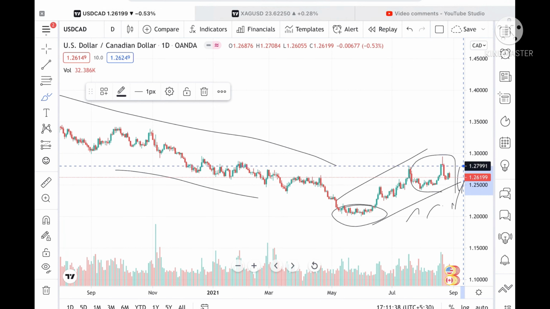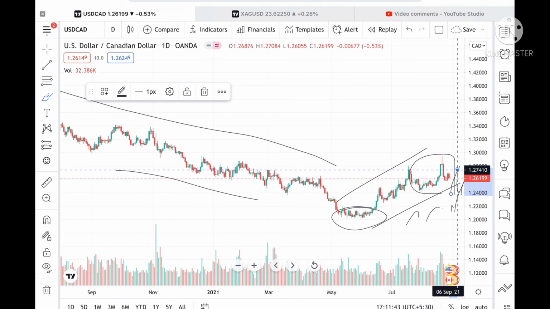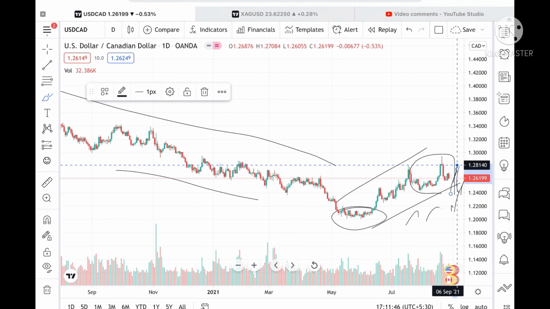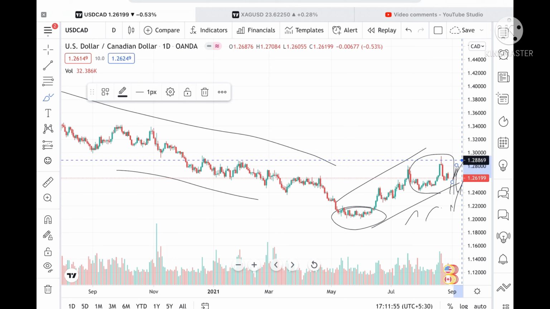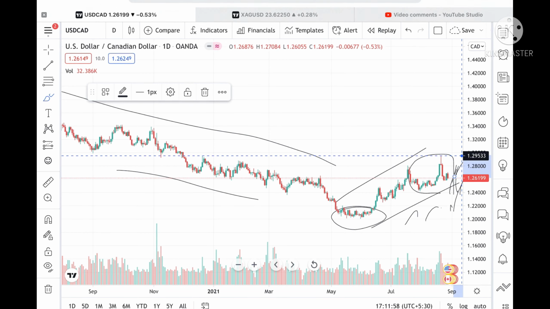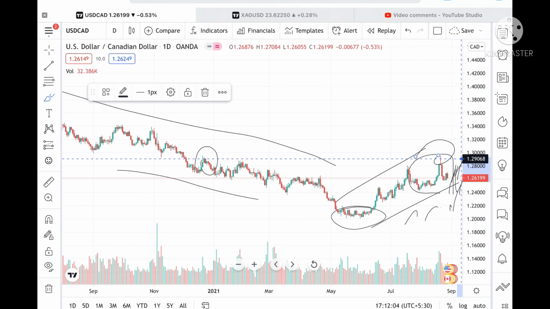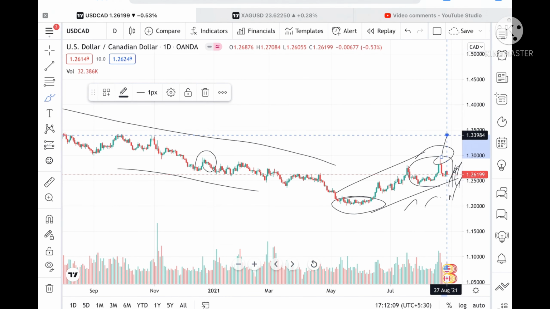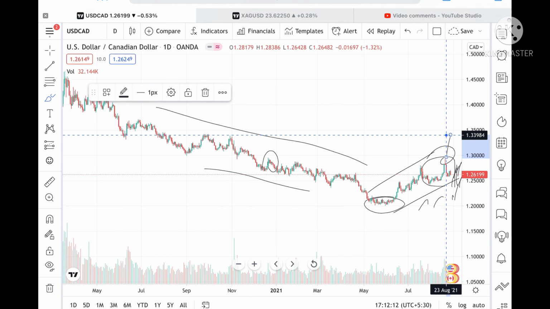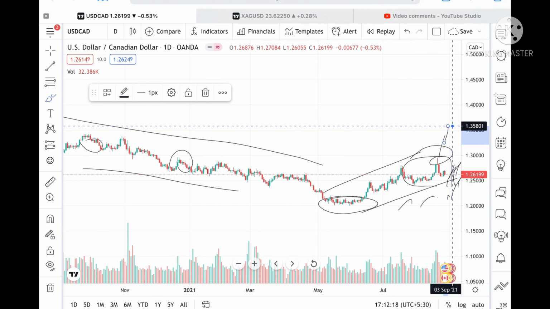If it stays above this level, then it can touch a level of 1.27410, and if it stays more above this level, then we can see a level of 1.28140. And then if it stays above this level, then yes, it can touch a level of 1.29533, and these levels are already tested twice, so chances are high that it can go further higher to a level of 1.317222, and then it can go and touch a level of 1.33984. All these levels are tested, so chances are high that we can see further upside in the price of USD CAD.